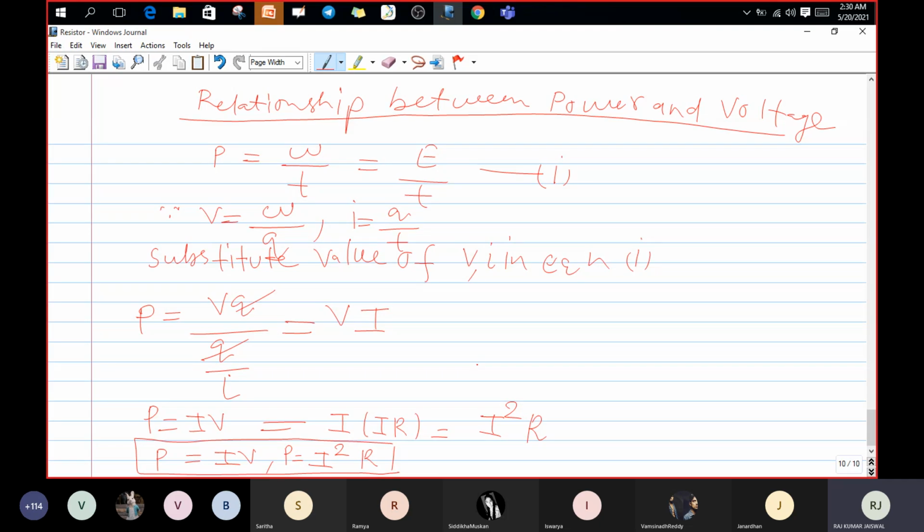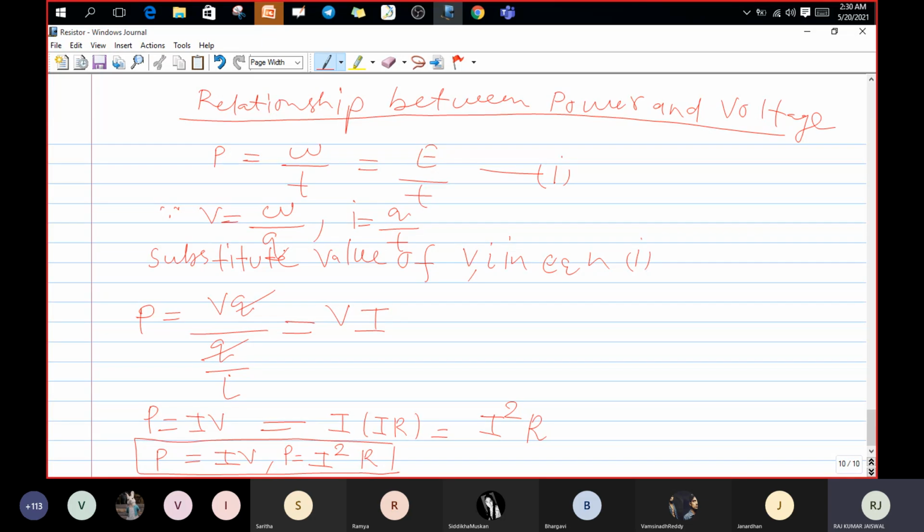Okay guys, is it clear? Yes, sir. P equals I into V. It's clear or not? As we know, voltage equals W by Q. Work done per unit of charge from positive to negative, how much work we have to do, that is called the voltage.